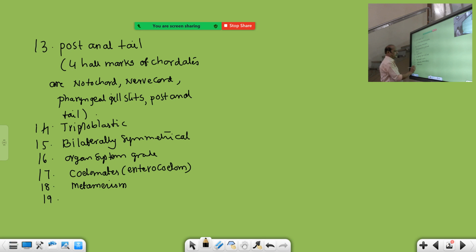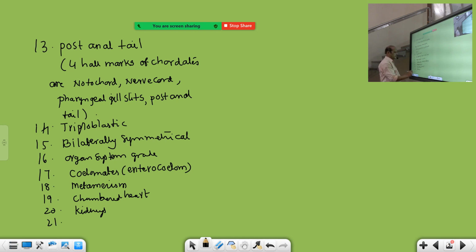And a chambered heart is also present: 2 chambers, 3 chambers, 4 chambers. Kidneys are also present for the elimination of waste. So all these paired organs are present which carry out specific functions. All these are the characteristics of the chordates.